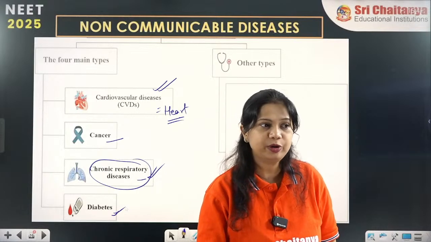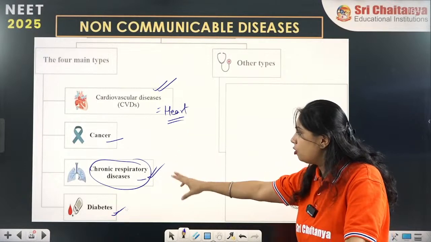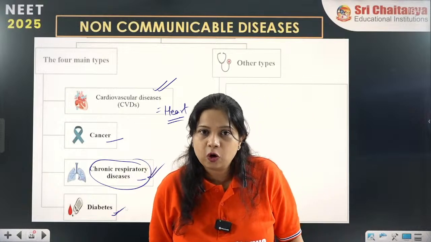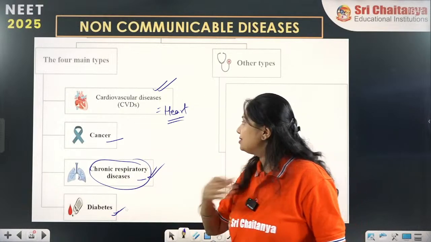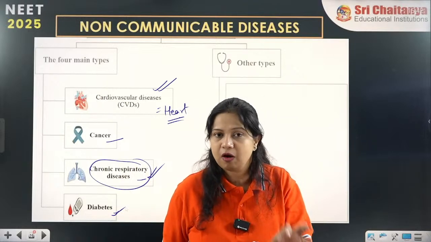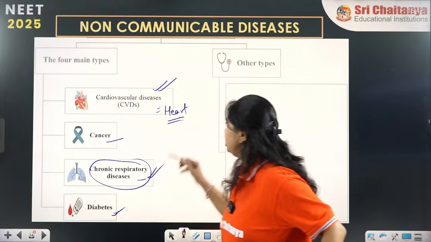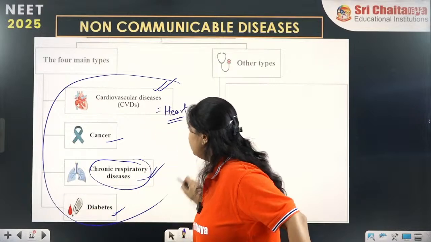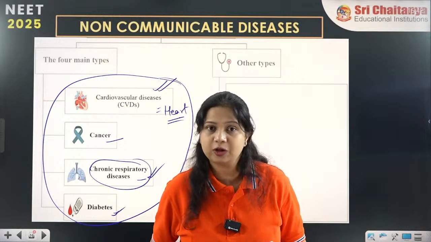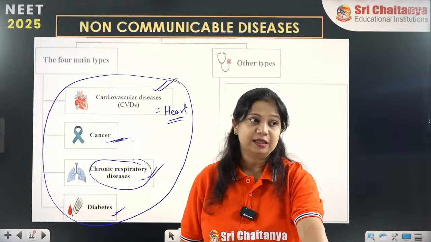These include heart diseases, cancer, chronic respiratory diseases and diabetes. Among these 4, the most common one according to NCERT is cancer, which is a major cause of death among non-communicable diseases.